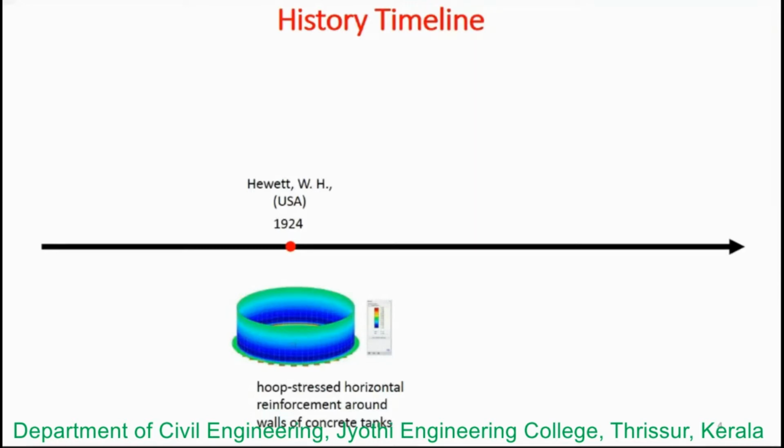Over the period, thousands of liquid storage tanks and concrete pipes were built. As the industrial production of concrete increased, we observe that the application of pre-stressing was also increasing over time.